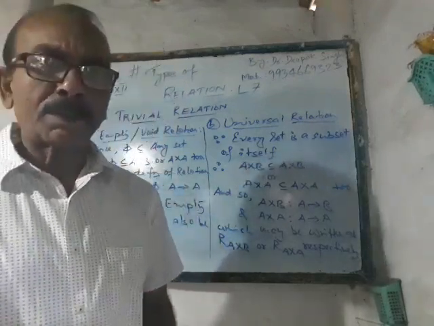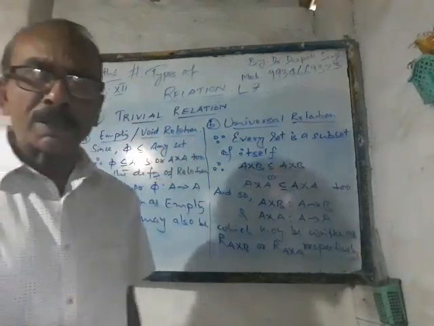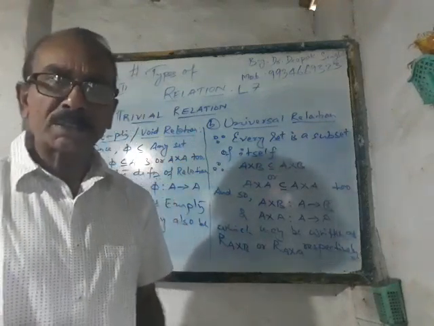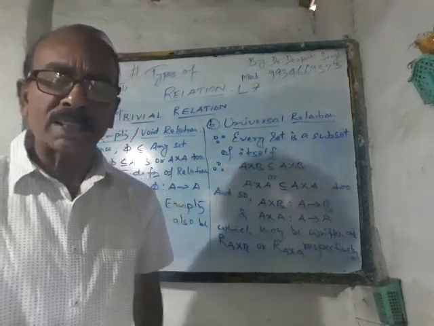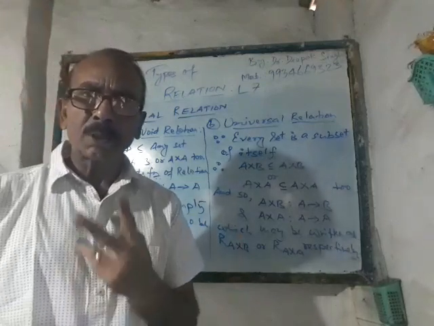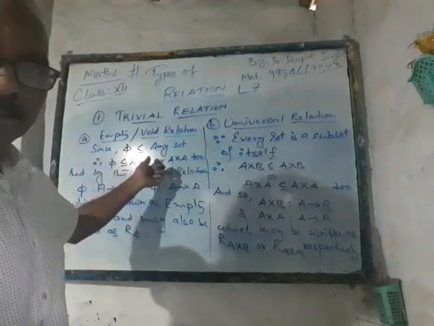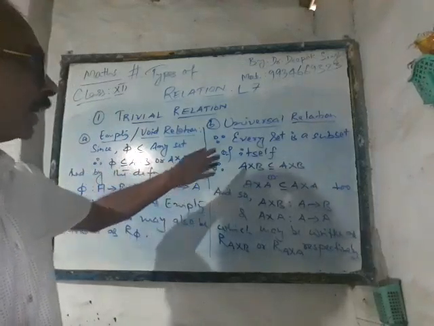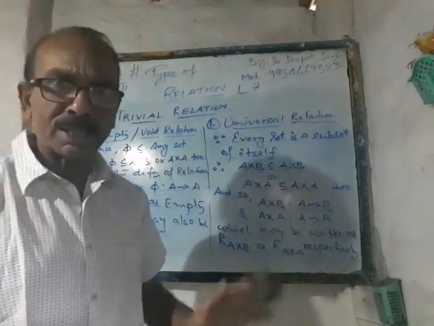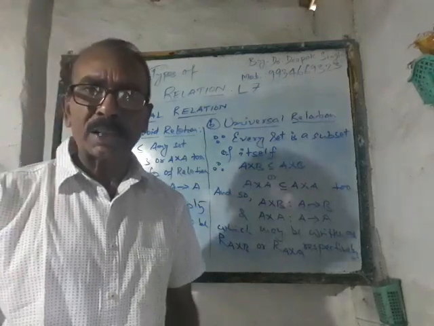The first type may be termed as the trivial relation. Trivial relation means a relation which is not of much importance. Why do we say it is not of much importance? You will understand it later on. First, take notice of that. Under the category of trivial relations, we have two types. One of them is an empty relation, which may also be termed as a void relation, and the other one is universal relation. One by one we are defining these two relations, and after that we shall show some examples to make you understand clearly.